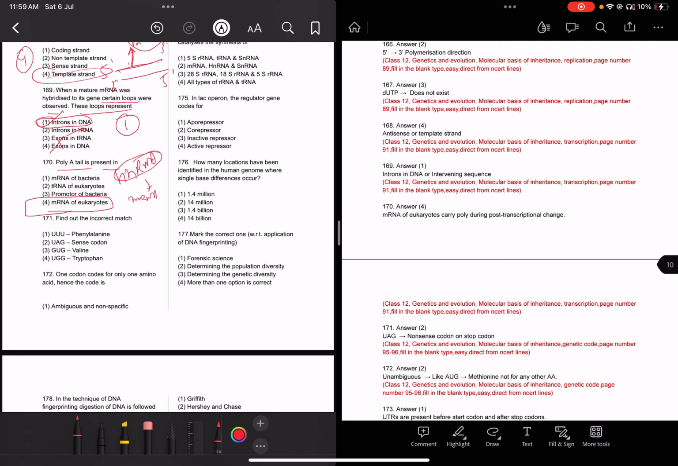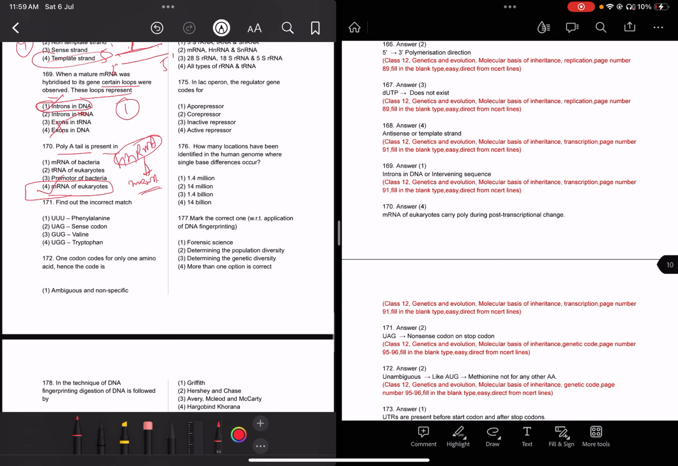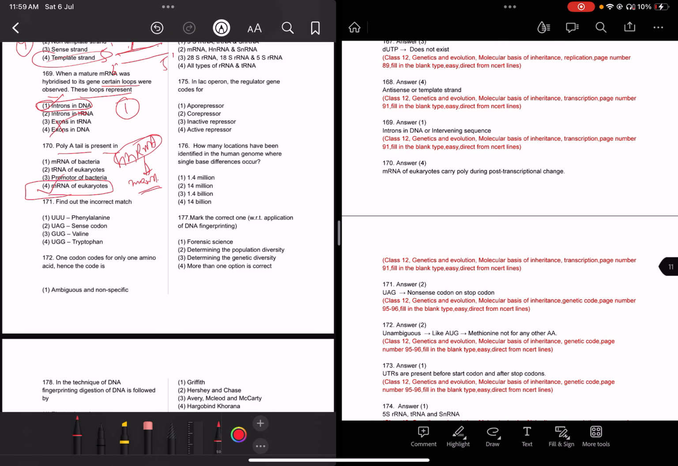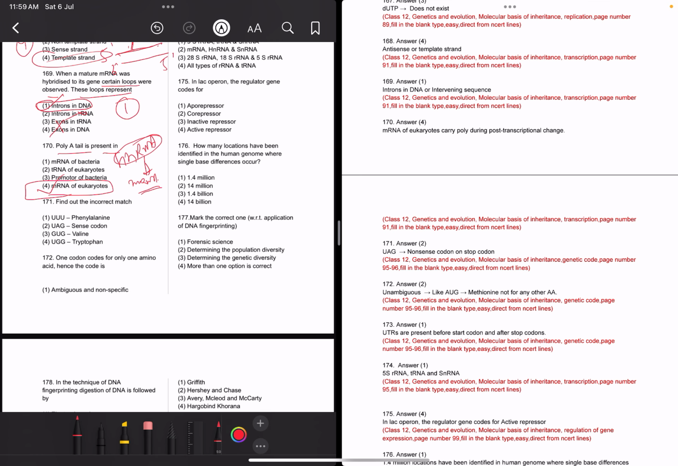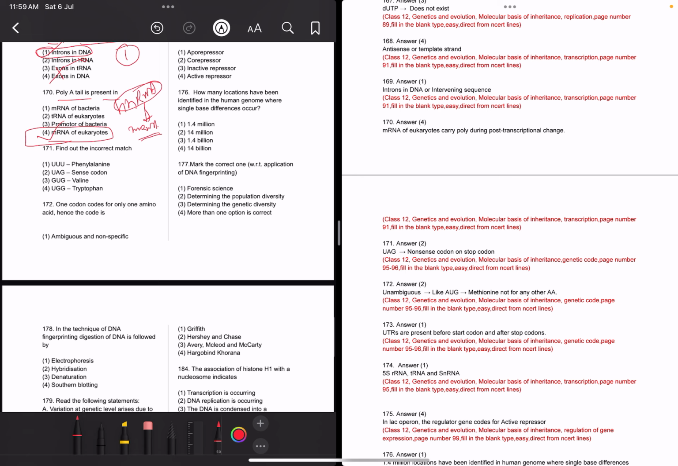Mature mRNA formation in prokaryotes or eukaryotes? Only in eukaryotes. HnRNA to mRNA formation involves the poly A tail. This process, splicing, all goes on in eukaryotes only. So now read question 171.